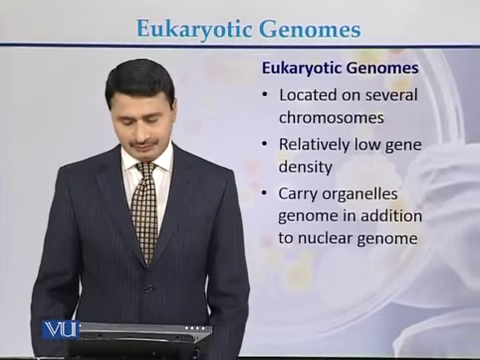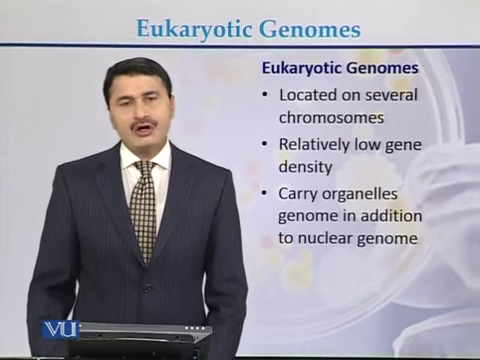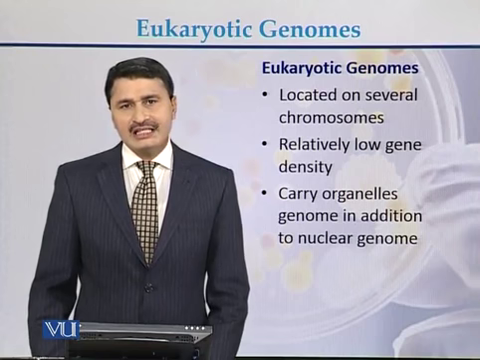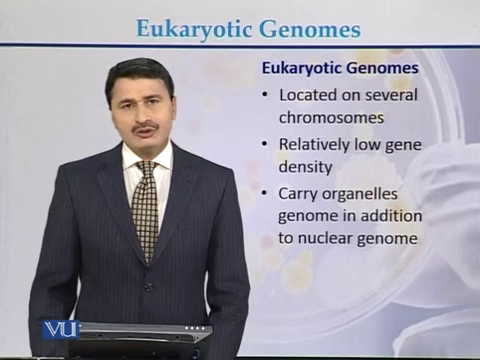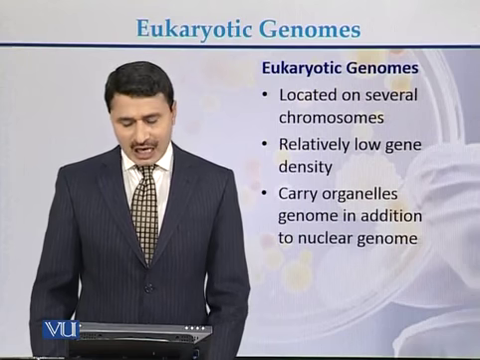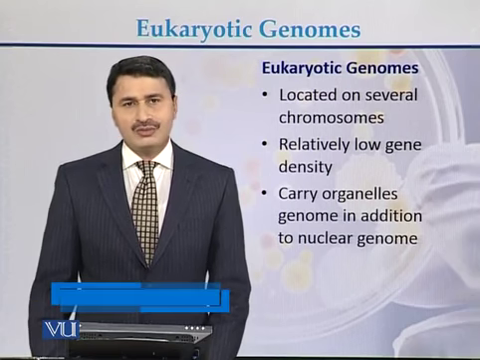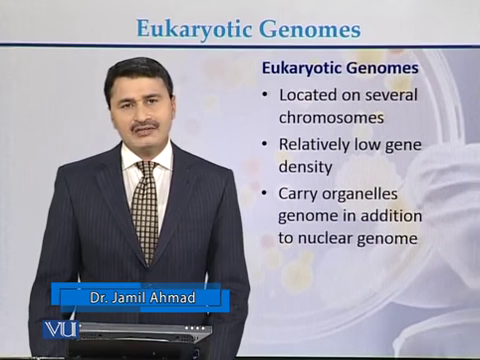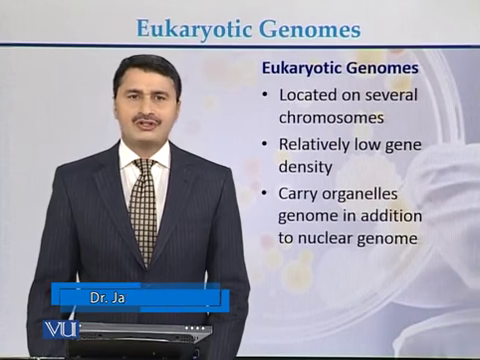Eukaryotic genomes. Eukaryotic genomes are located on several chromosomes. In case of eukaryotic genomes, there is relatively low gene density. In addition to nuclear DNA, in case of eukaryotes, there is also genome which is called organelle genomes. Organelle genomes can be in the form of mitochondrial genome or in the form of chloroplast genome.